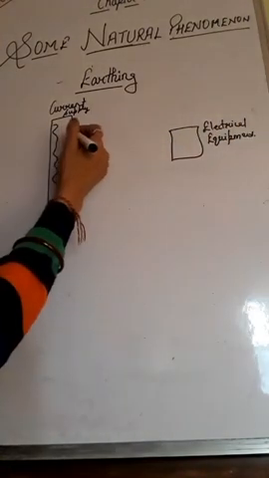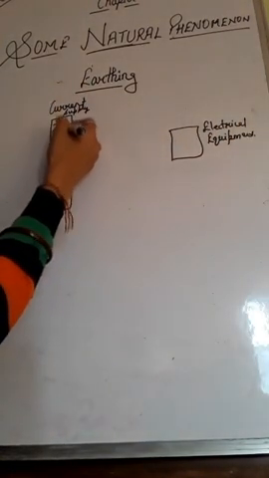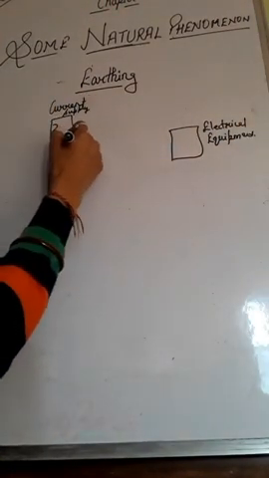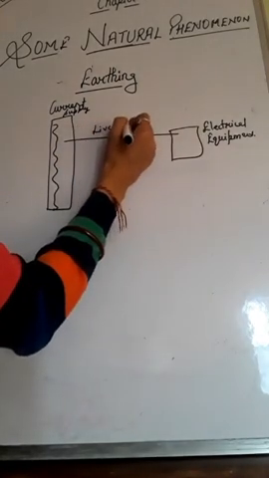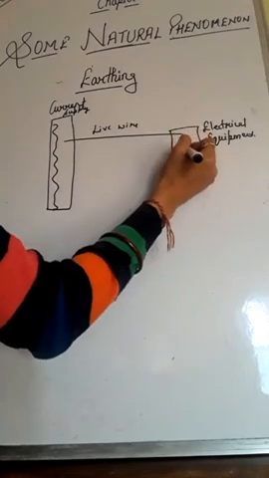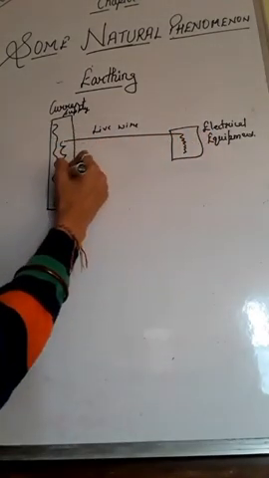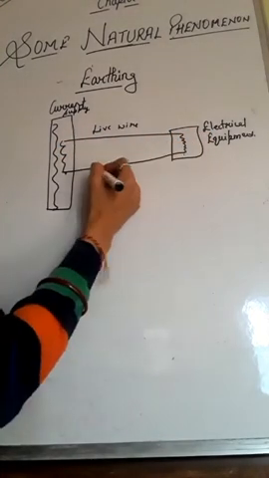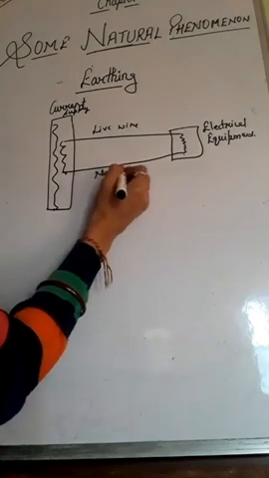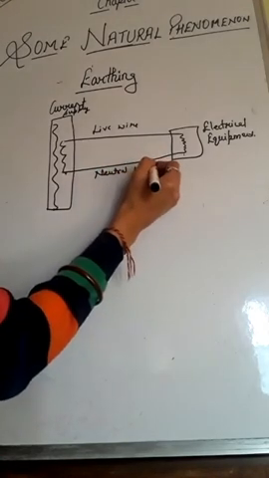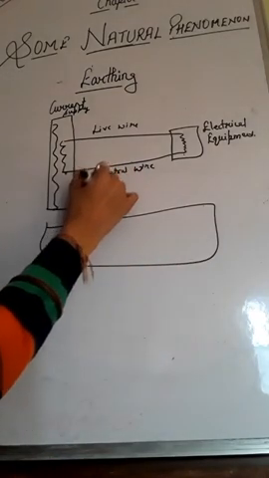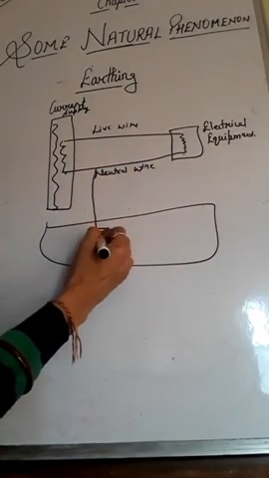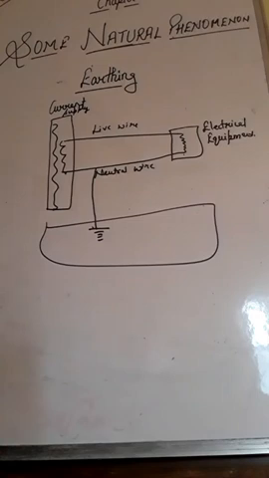The supply is connected with the help of a live wire to that electrical equipment, and a neutral wire is used to connect it to the earth. So this is earthing.